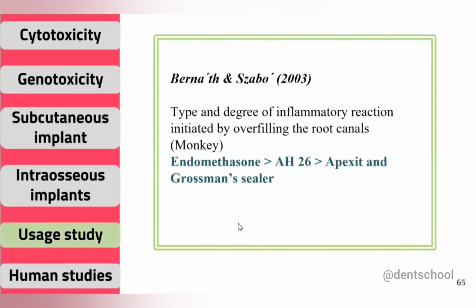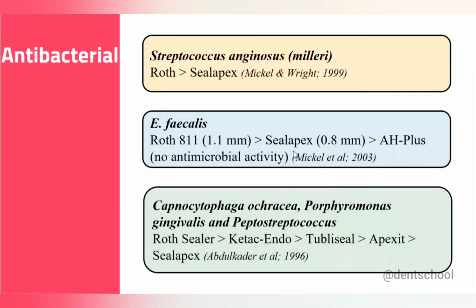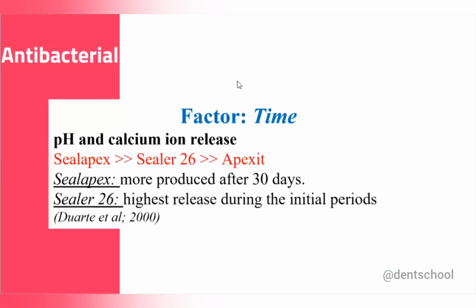Now the next is the usage study. There they tried to overfill the root canal with the calcium hydroxide based sealer and the other sealer. So you can see that Endomethasone was more destructive as compared to the Apexit. The resin base was also more destructive. Okay, then the antimicrobial property. Here you can see that Sealapex has antimicrobial property against a few bacteria. But if you compare Sealapex with the zinc oxide base, the zinc oxide base has more antimicrobial activity than Sealapex. Okay, and again the main important factor is the time.